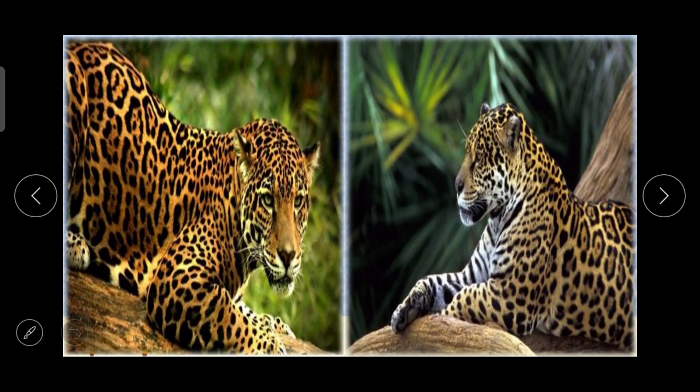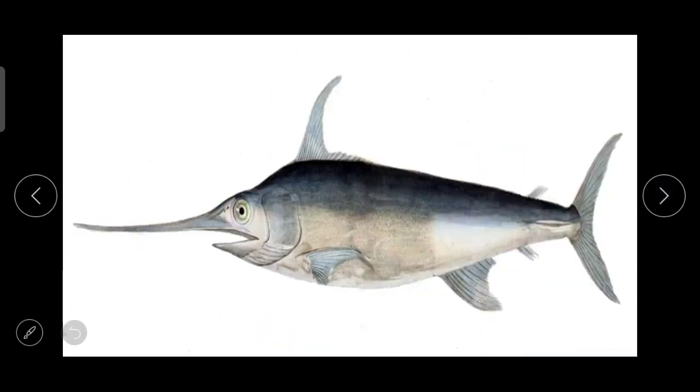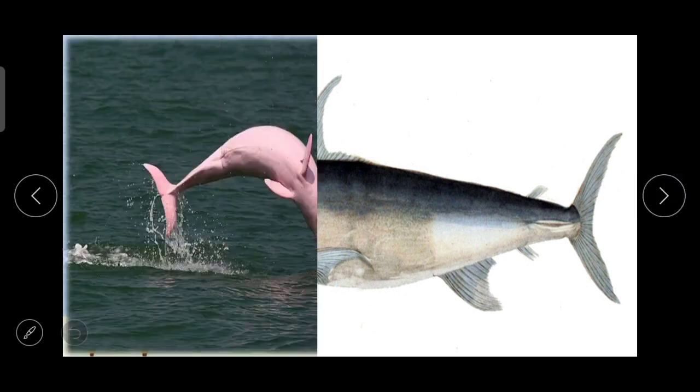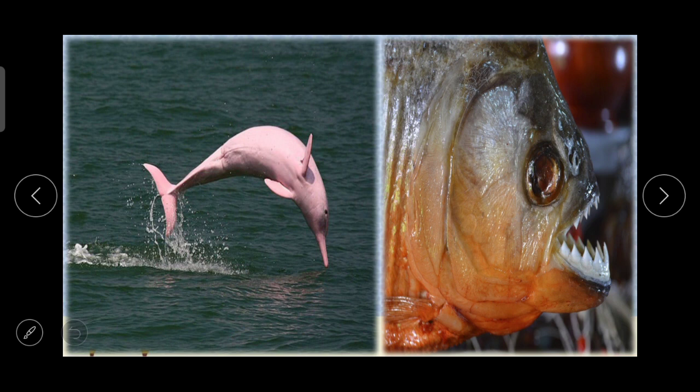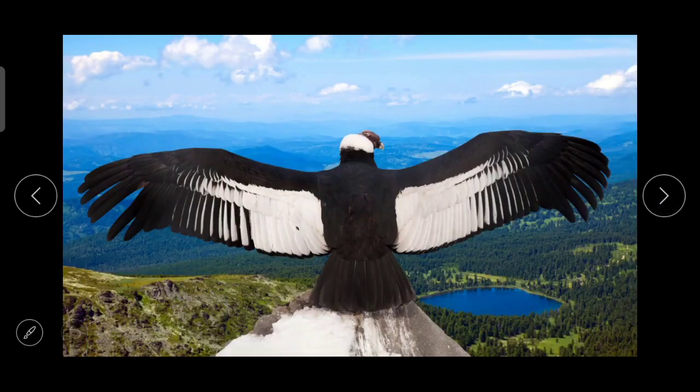Now, if we talk about fish, then among fish varieties, mainly swordfish, as you can see on the screen, are found in the sea, while pink dolphins, this one is something new to see and to hear also, and piranhas are found in the rivers.